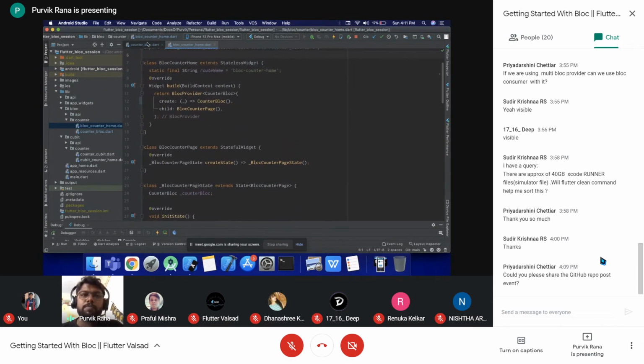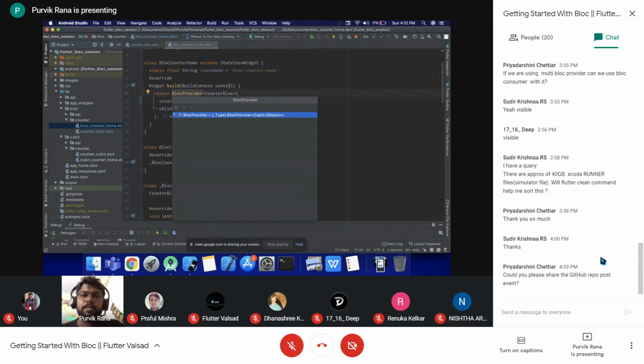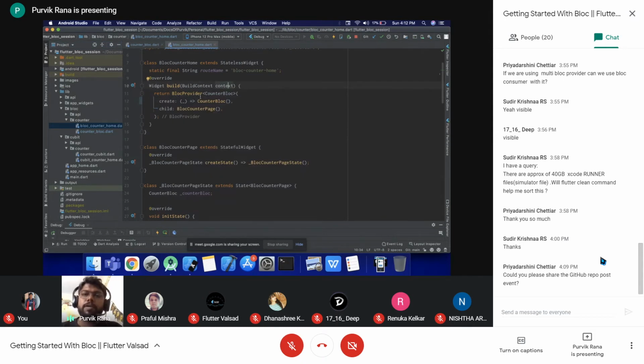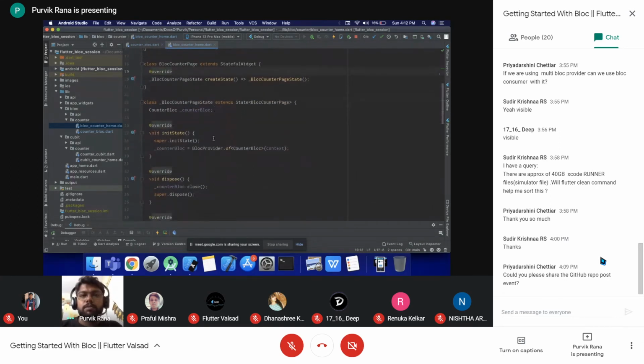And to provide this counter block to the lower portion, that is to the block counter page, I will be using the block provider. So same syntax as the qubit, that we will be having a block provider, the type of the block that we want to pass, and the instance that we can create from over here using the create. So the instance of the counter block will get created, and that counter block will be passed on to the block counter page. So here we can access that passed counter block instance using this particular syntax.